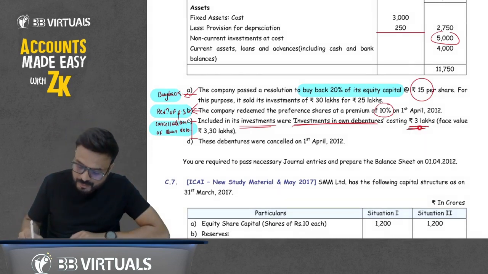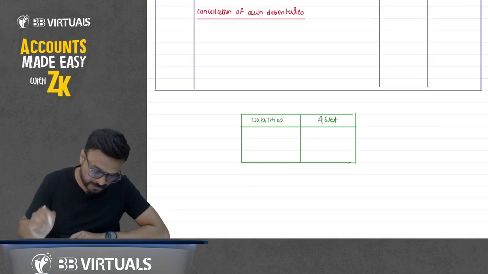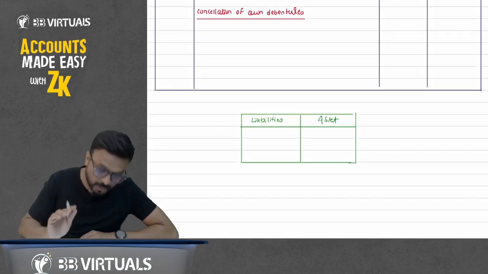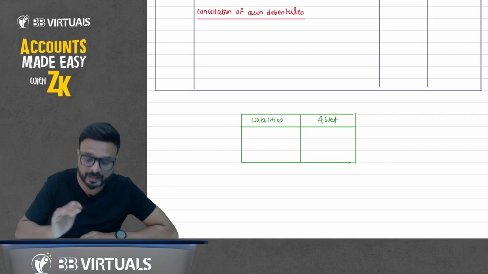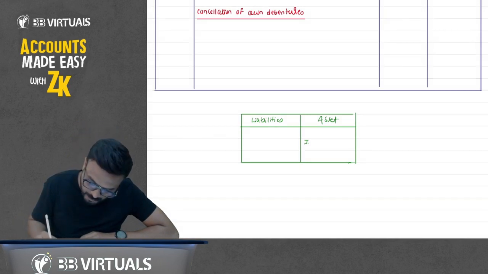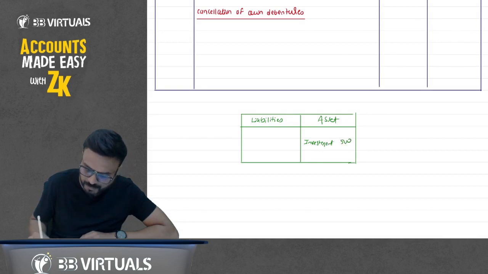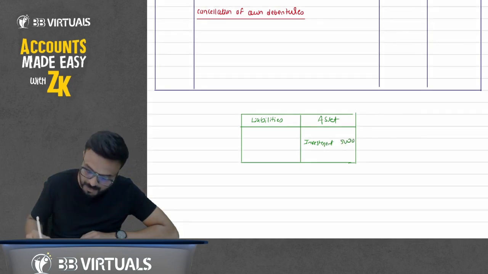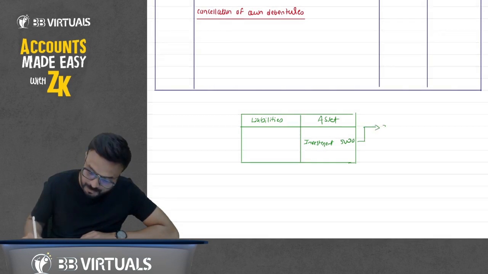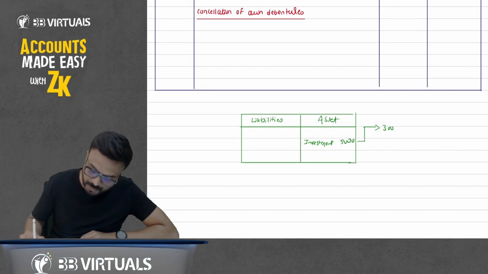And what is the cost? I have purchased at rupees 3 lakhs. So I am talking only for the investment part. If you see in the balance sheet, the investment mentioned in the question is 5,000. I am not talking about the 5,000. I am discussing out of 5,000 only the 300.